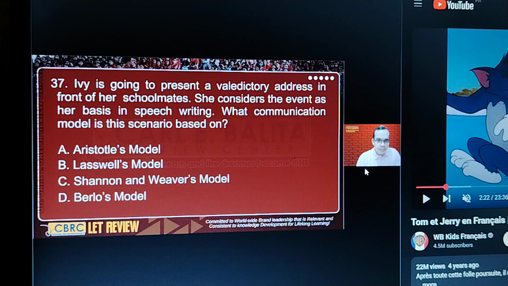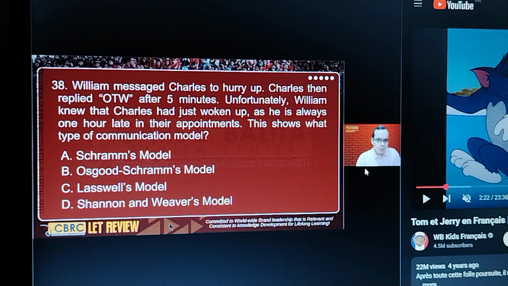Keywords here, valedictory address, so this should be easy. The correct model here is the one used by Aristotle, so that is letter A. Next, OTW, which means on the way, but this is a code between William and Charles. So since they're using a code which the two of them can understand, what do we call this model? Okay, the correct answer is Osgood-Schramm's model. There's a shared understanding of meaning.